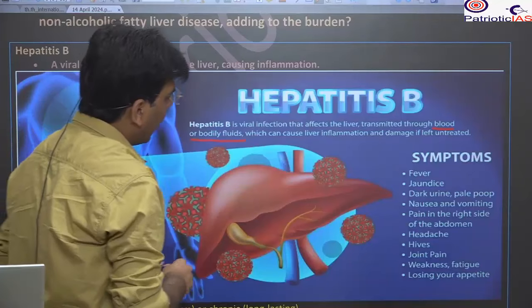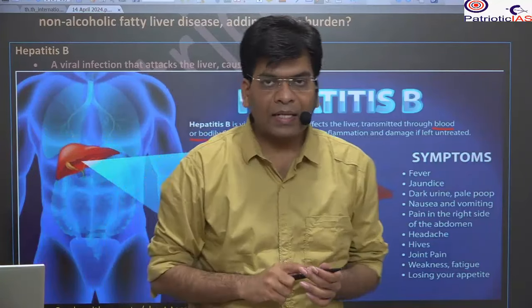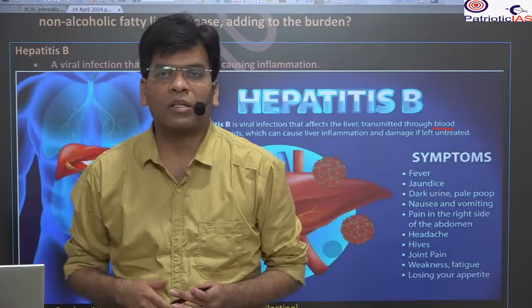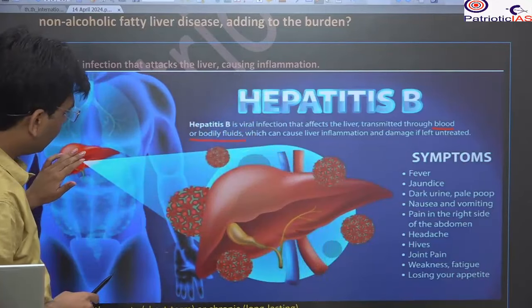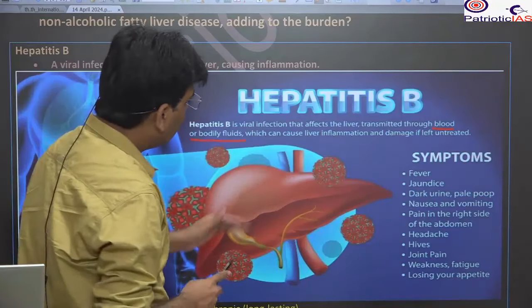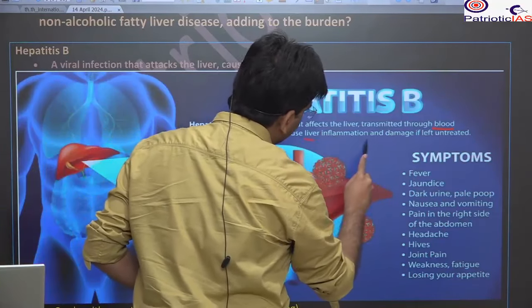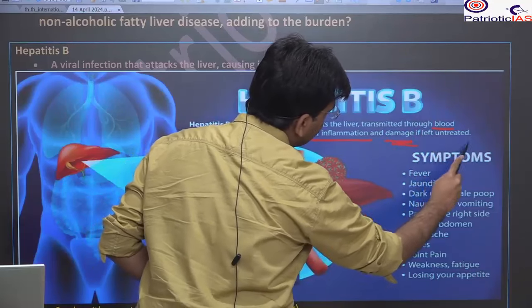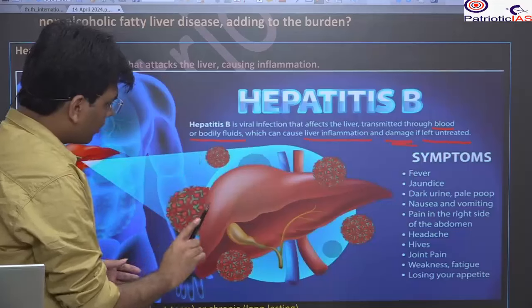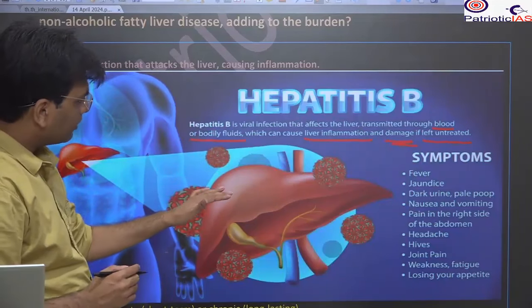Mainly the symptom is inflammation in your stomach, here in the stomach, this is the part, and here there will be liver inflammation, and it damages the liver if it is untreated. So what is the most important cause of this?